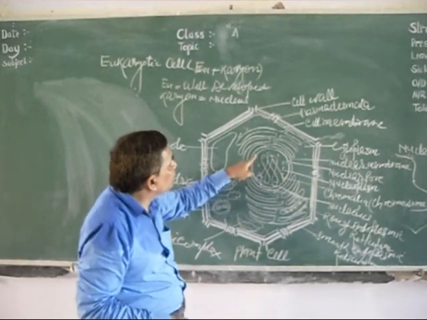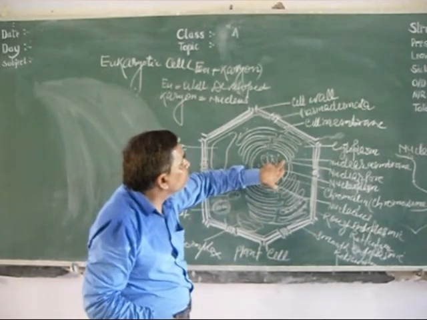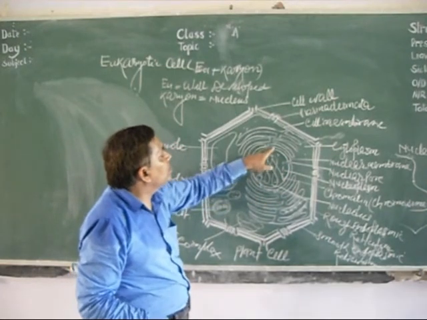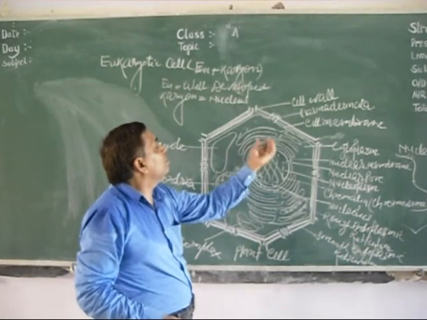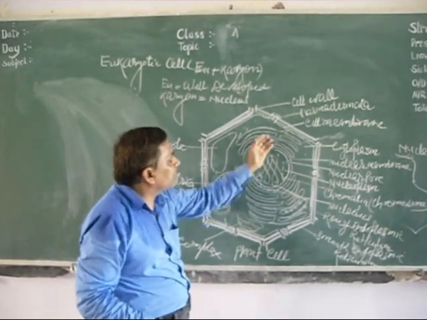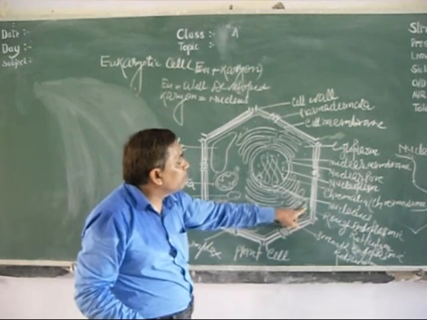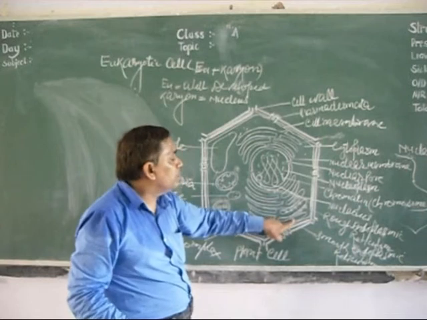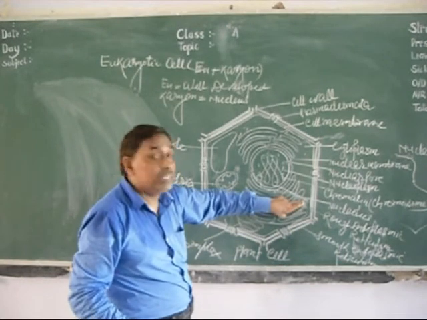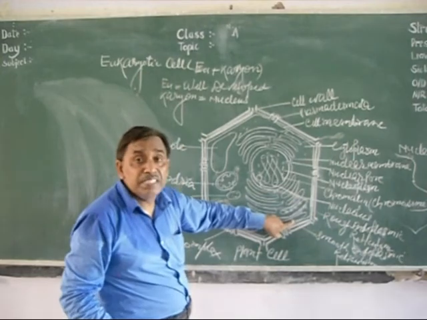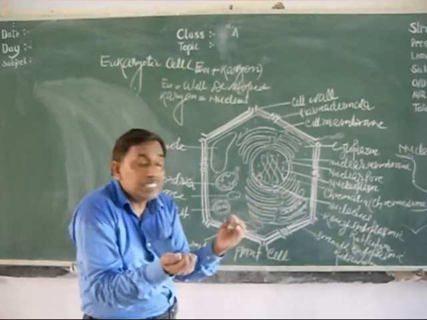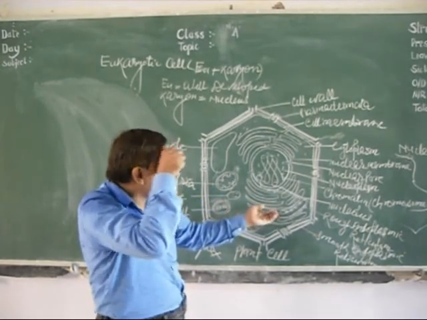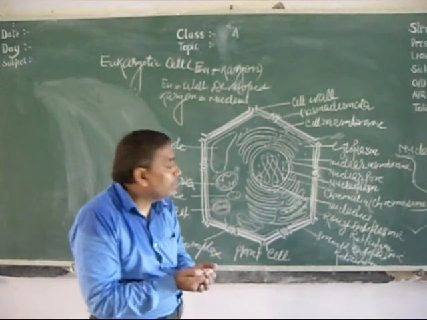What we have seen, children, in this eukaryotic cell, why is this eukaryotic? Because nuclear membrane is present, nucleus is present, nucleoplasm is present, chromosome is present, nucleolus is present. On the outer side, the outer nuclear membrane bulges out into a tubular membranous structure that is called endoplasmic reticulum. It is of two types. If ribosome is present on the surface, it is rough endoplasmic reticulum. If not present, then smooth endoplasmic reticulum. Rough endoplasmic reticulum plays an important role in protein synthesis. Smooth, in lipid synthesis. This protein and lipid play an important role in synthesis of the membrane of the new cell and the cell organelles.